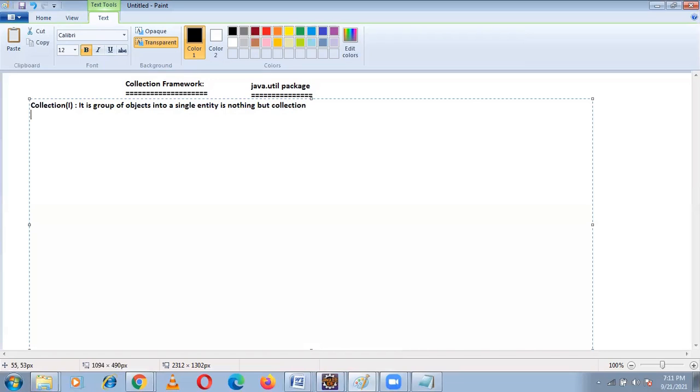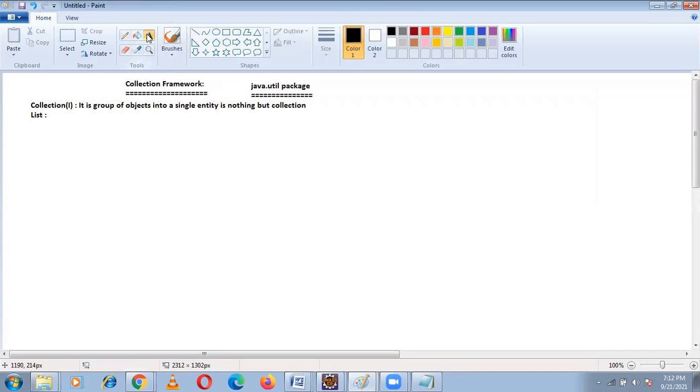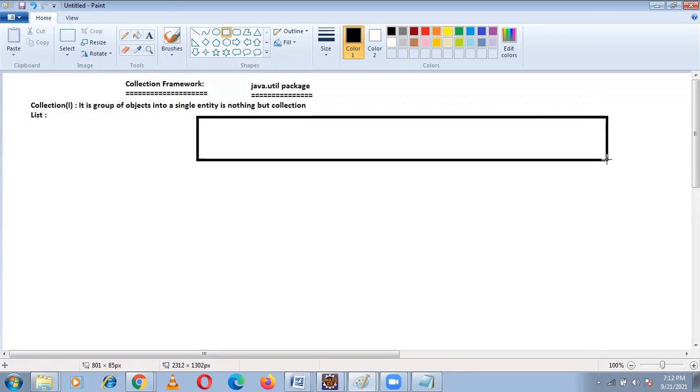Like that, we have another interface called the list interface. The list interface is developed for a specific purpose. Like yesterday, I gave you the example of array list elements.